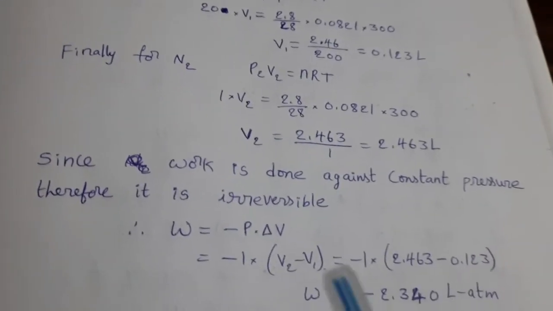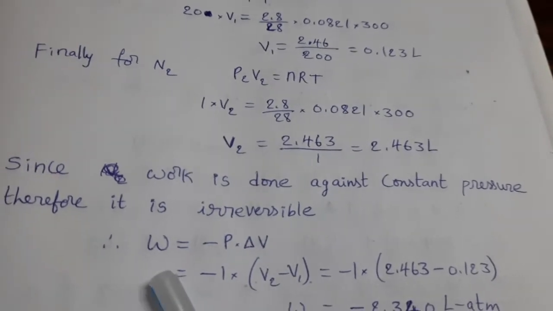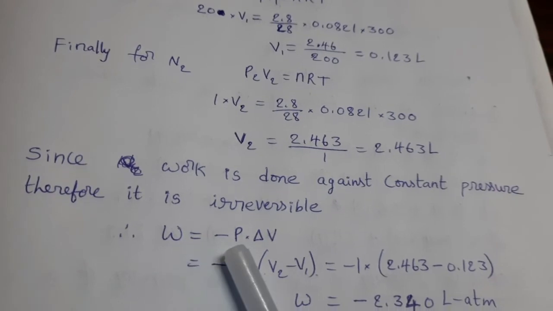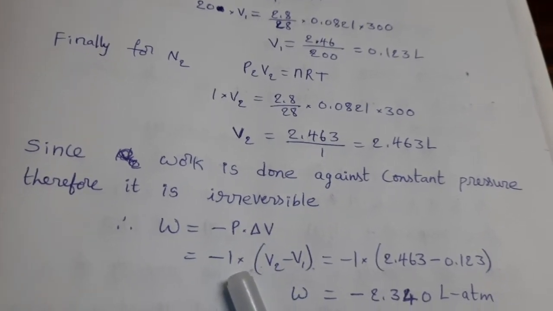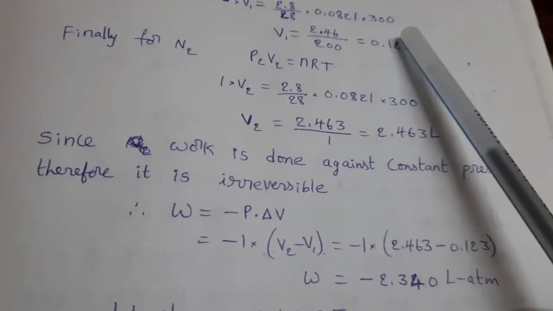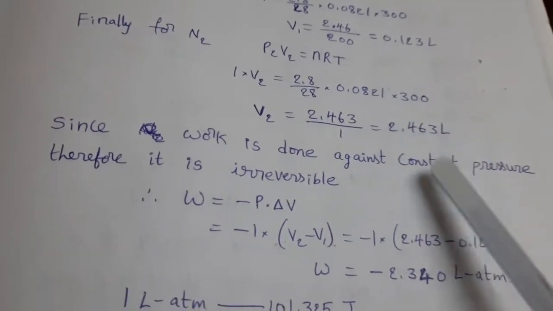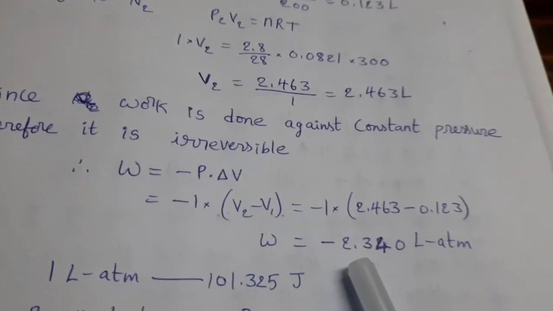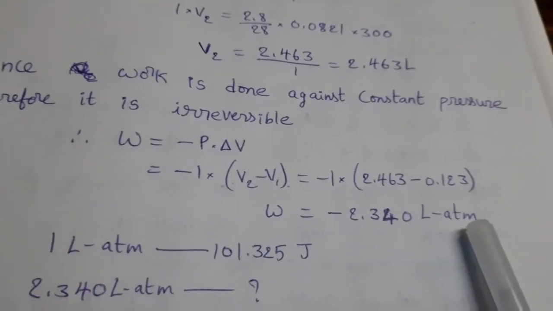Irreversible expansion means, what is the work formula? W equal to minus P delta V. P means 1 atmosphere into V2 minus V1. V1, V2, we already calculated this. This is V1, this is V2. Substitute here, we can get W equal to minus 2.340 liter atmosphere.